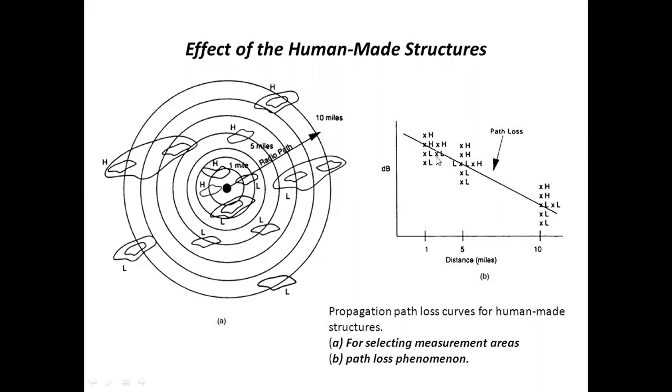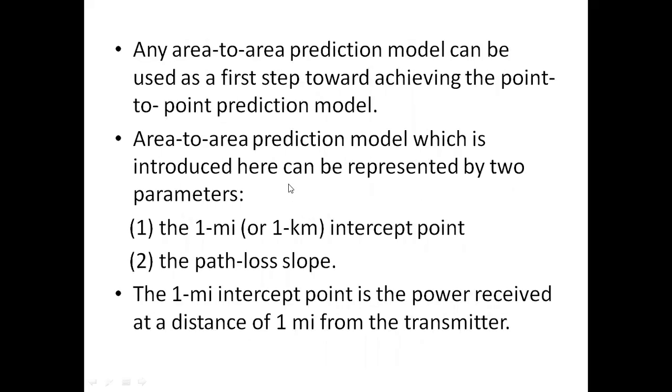And by averaging all these, by taking the mean value, that is the average of all these high spots and low spots, we can have some point at 1 mile, at 5 mile, at 10 mile. By joining all these points, we can have some path loss. This is the path loss at this area.